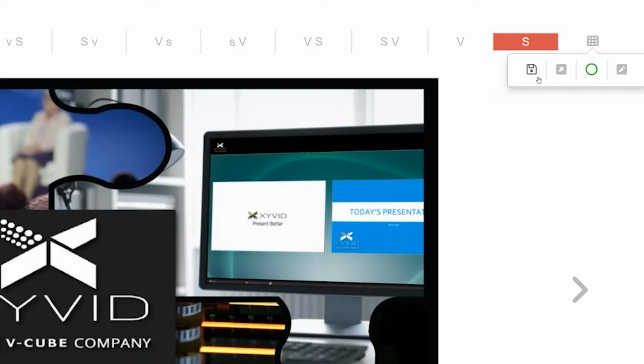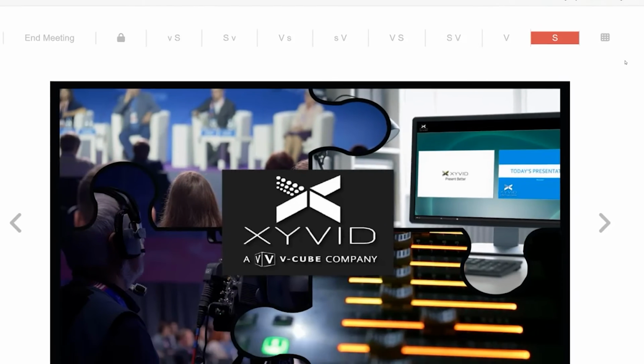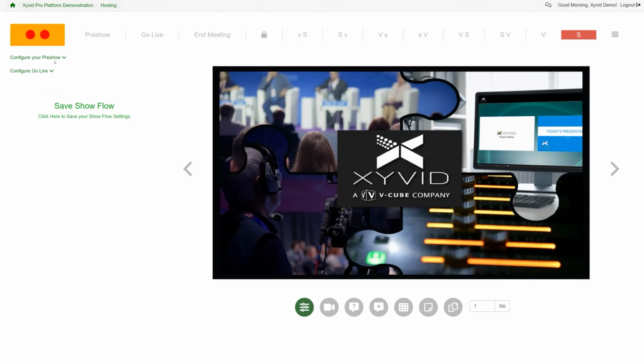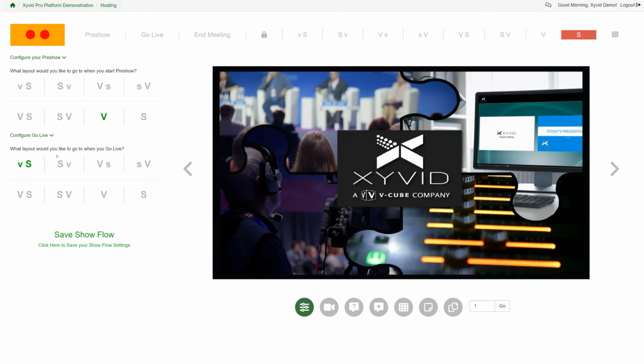This will open a window to the left side of the screen that will let you configure the layouts of your presentation's pre-show and go-live stages. To edit the layouts, click the down arrow next to Configure Pre-Show or Configure Go Live. Select the layout you want for each and click Save Show Flow.